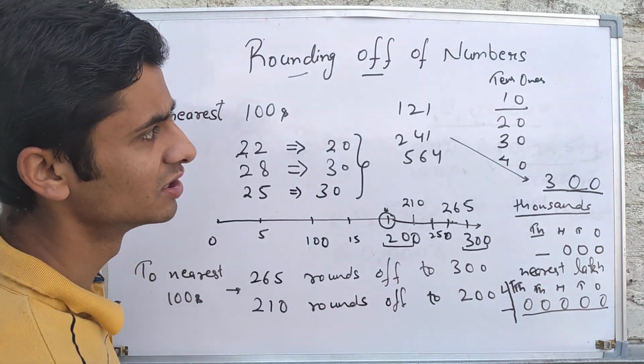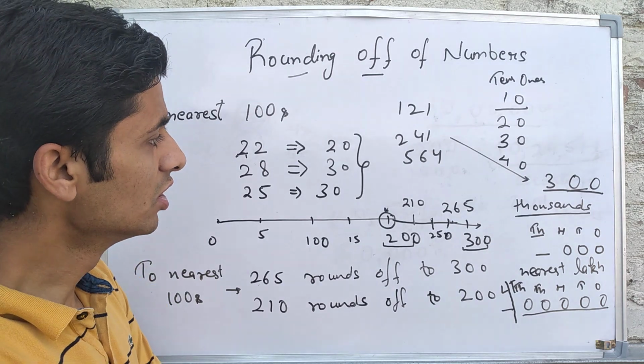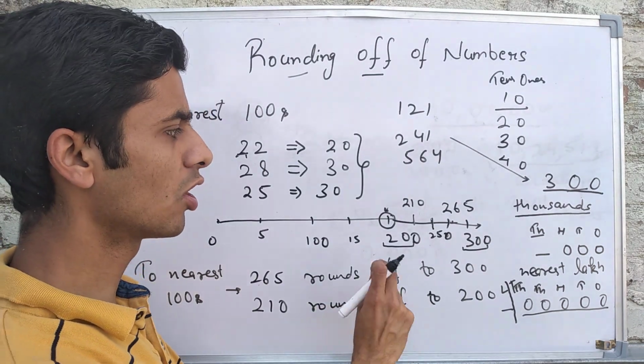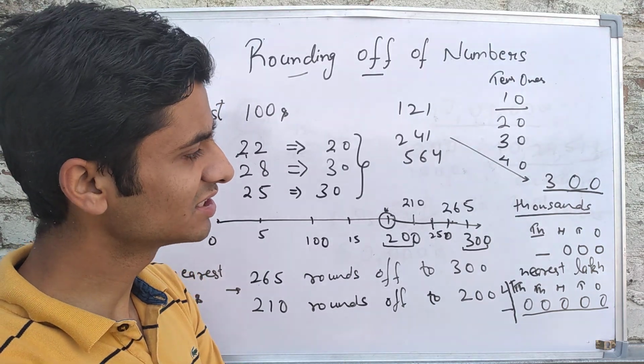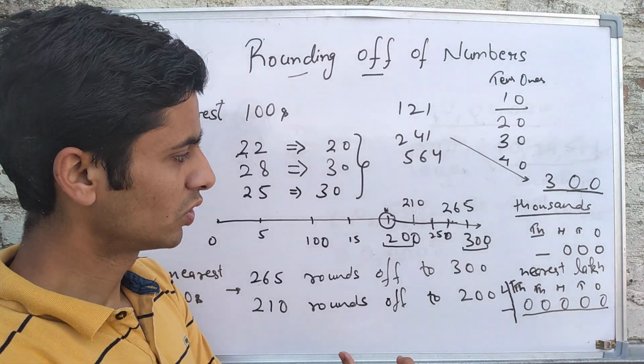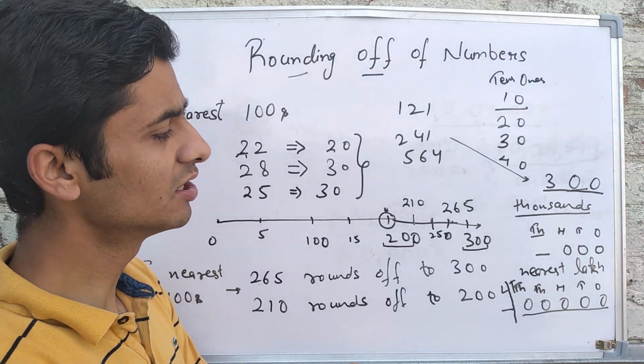So this is about how we round off. Now to round off, we will not always use the number line. Obviously we have some rules for it. Now let us see what those rules for rounding off are and how to apply them.